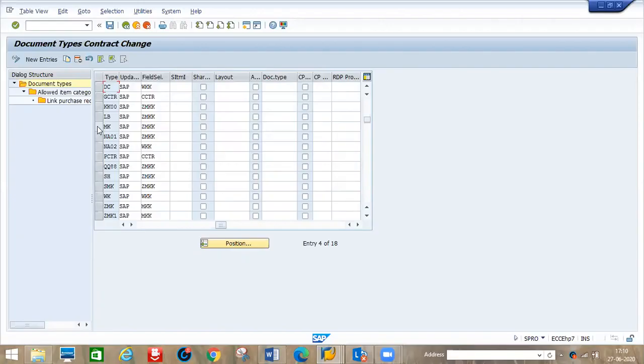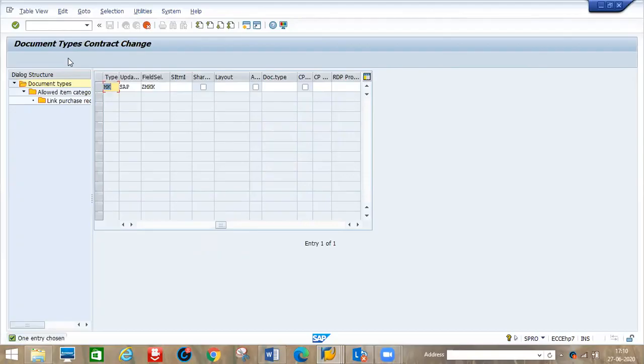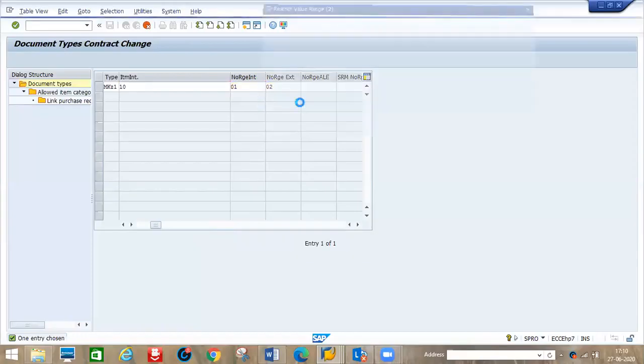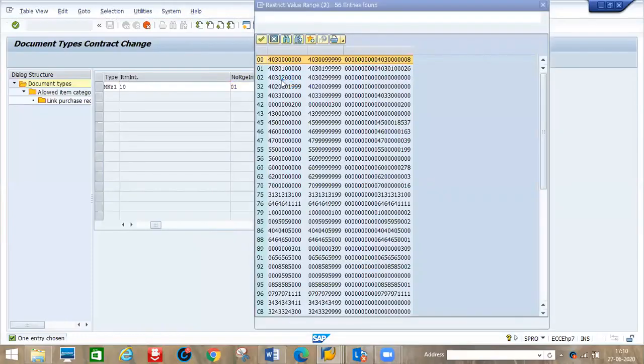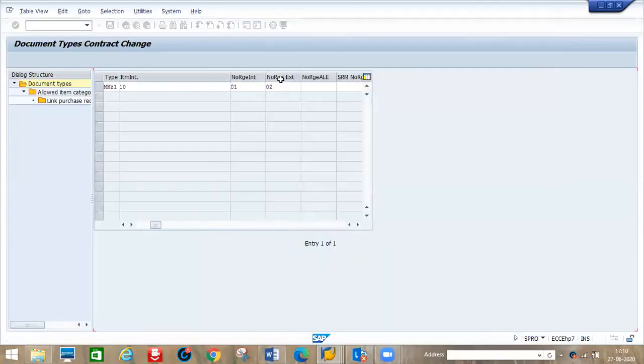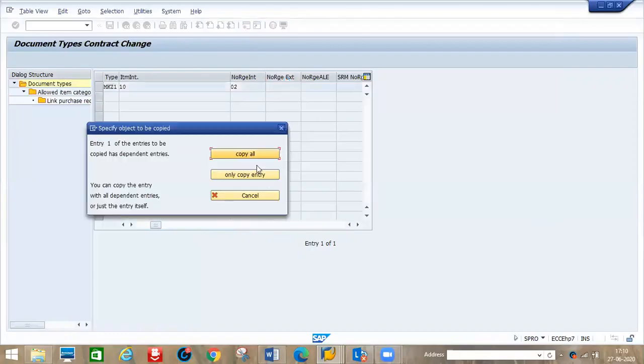So I will make one maybe MK. Okay, select line item, go to copy as. Okay, so here MK double nine I will make it, or Z1. Okay, so here number ranges are there, so number ranges I will make this 02 here, this one. Okay, this I will remove here. Okay, copy all.